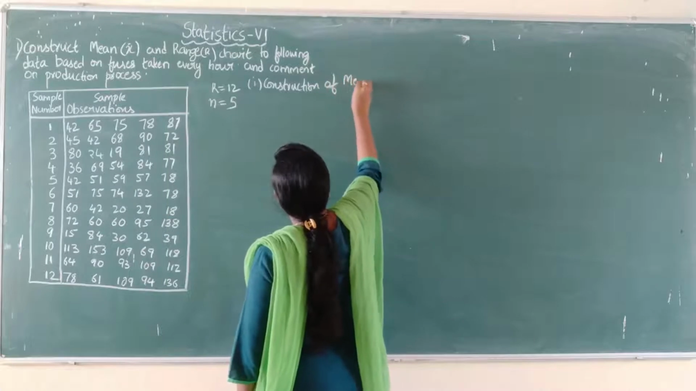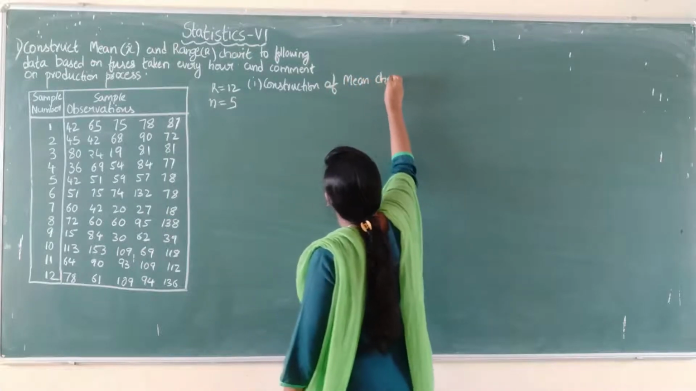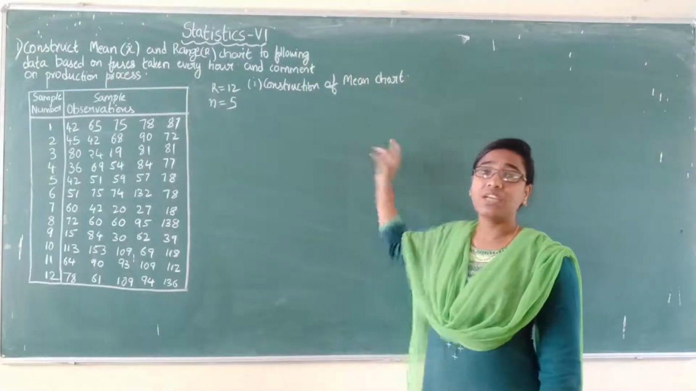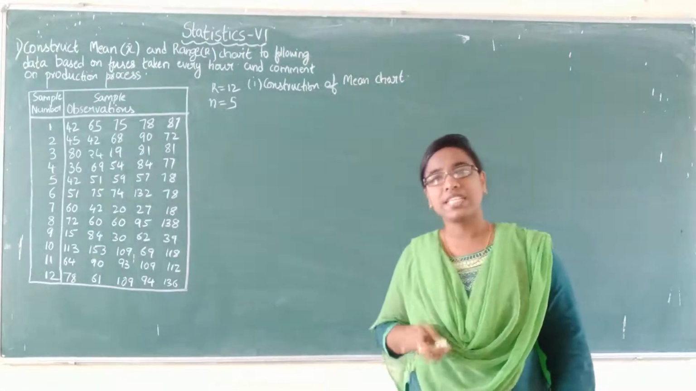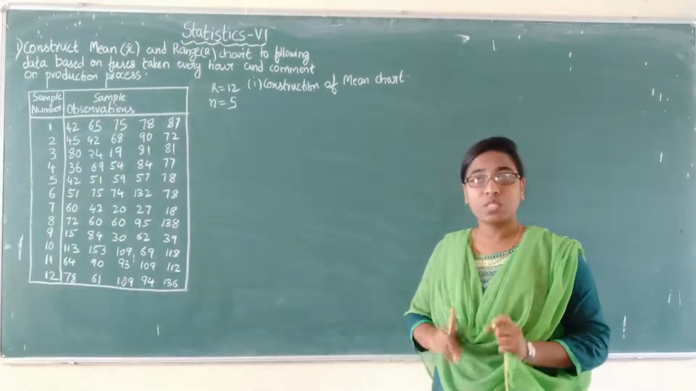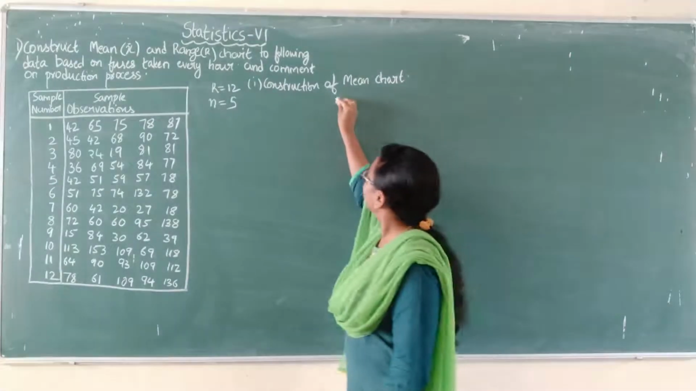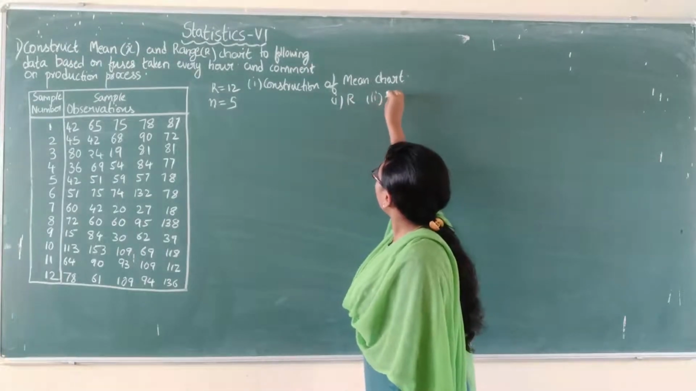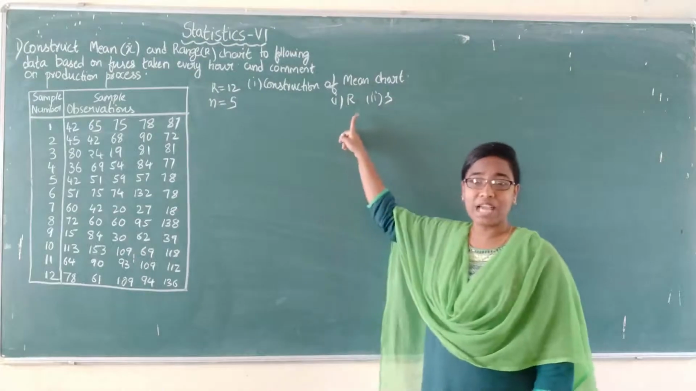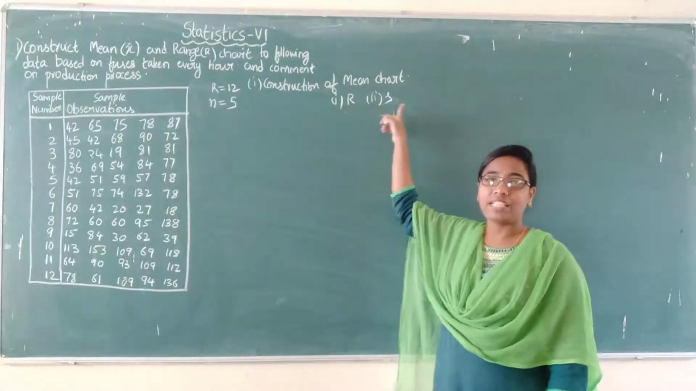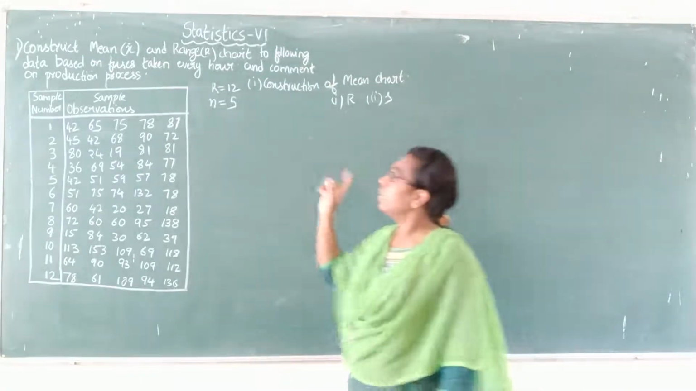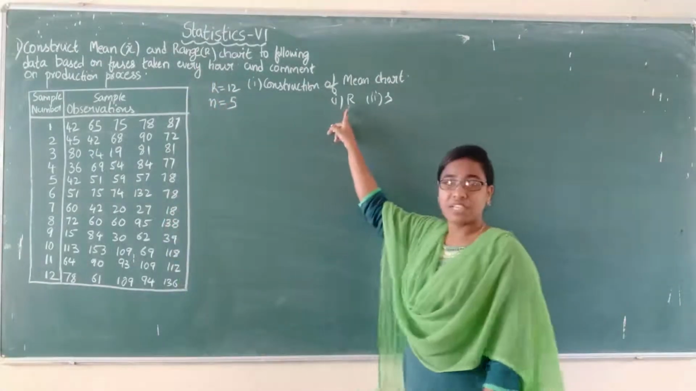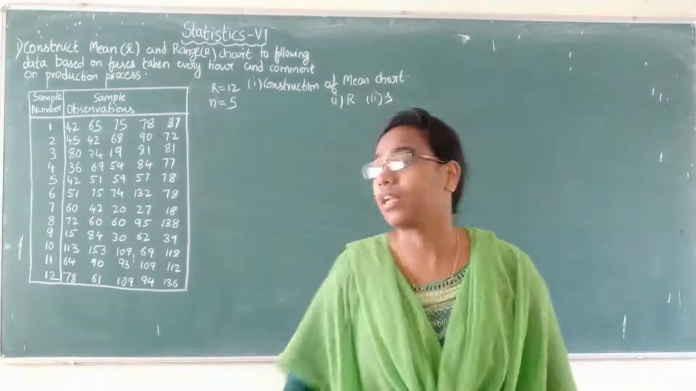Construction of mean chart. First we will construct the mean chart. For the mean chart, what is the second case, when the standards are unknown? In that case also we will have two methods. First is by using R and the second is by using S, that is by using the sampling distribution of R and the sampling distribution of S. Here anyhow we are finding the range, so we will use the first method, that is by using R.